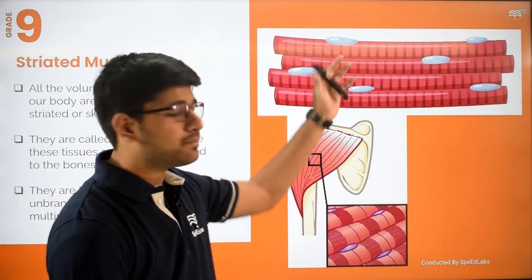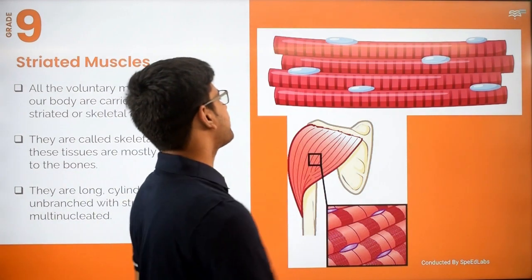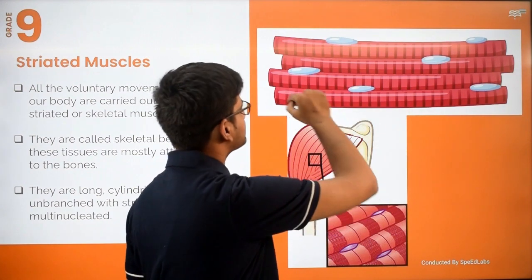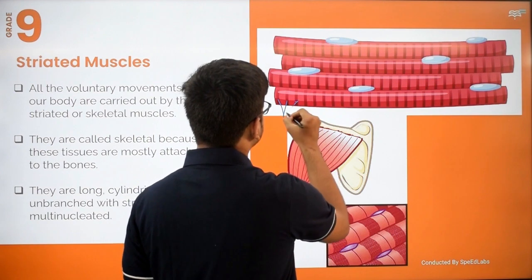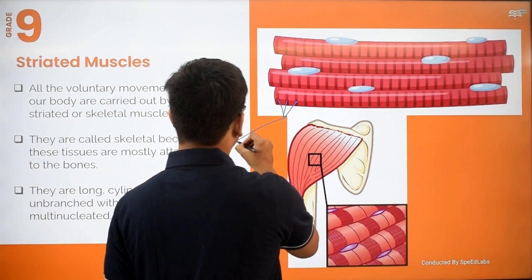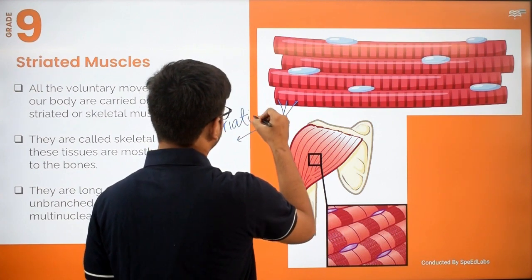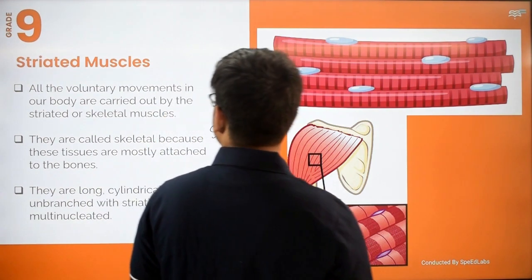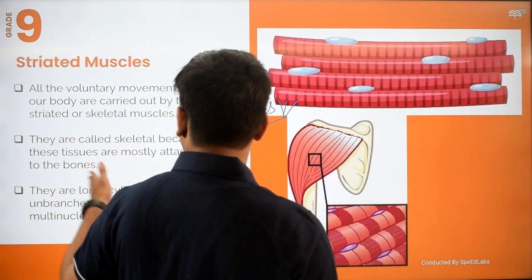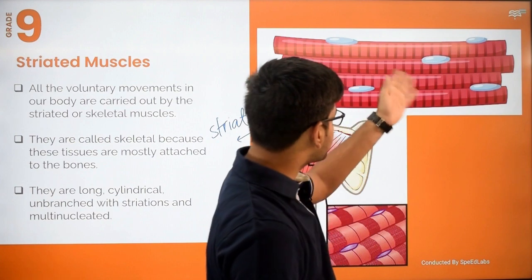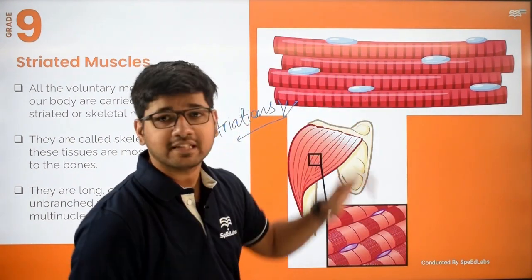If you can see and appreciate the structure of skeletal muscle, you can notice that these have long striations, right? These particular gaps or junctions that I'm talking about are known as striations. That's why these are known as striated muscles. They are long, cylindrical, unbranched. That means there is no branching.